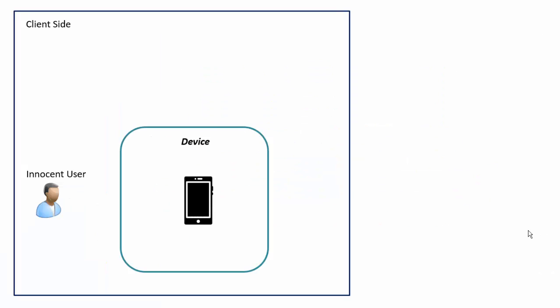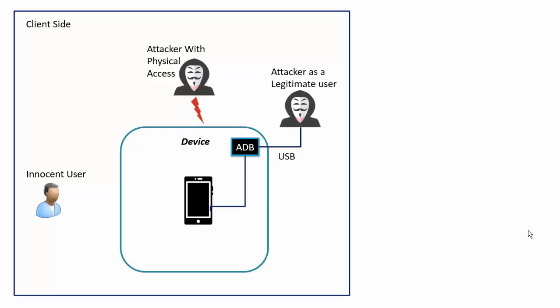Now we will see the different ways, the different holes, by which an attacker can get into your device and target you. So this is you, the innocent user, this is your device. One attacker can access your device by physical access, by theft, or by just gaining access to your device for a few seconds. The second option is ADB, that is Android Debug Bridge. The attacker can act as a legitimate user on your device. By using ADB, one can even access your phone without knowing your lock, without knowing your security pin.